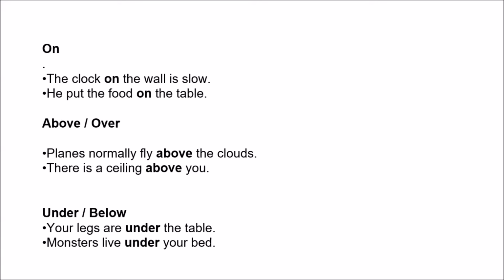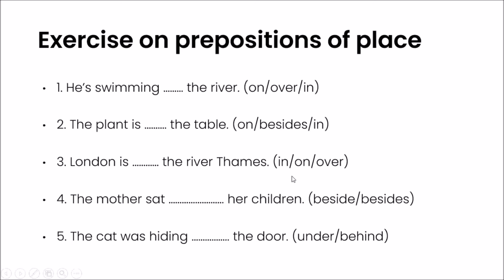Under and below. Under and below have a similar meaning. They mean at a lower level than something above it. For example, your legs are under the table and monsters live under your bed. I think we are pretty clear with prepositions of place. So let's look at a few examples and let's do a very small exercise on prepositions of place.